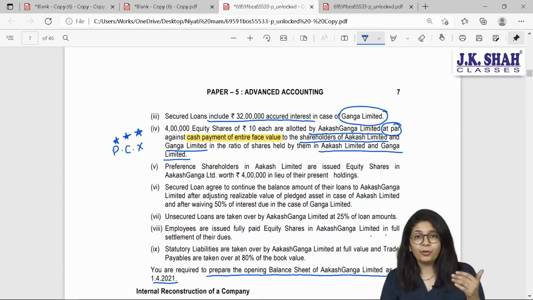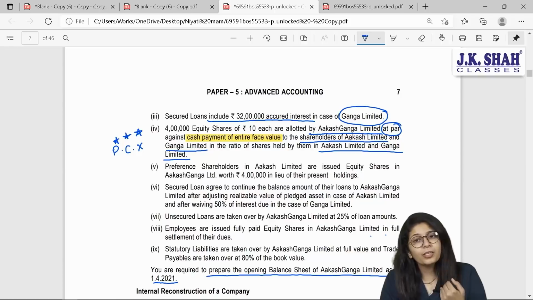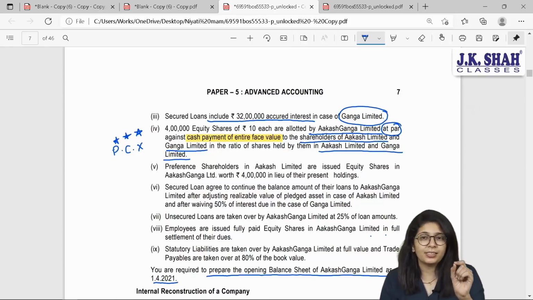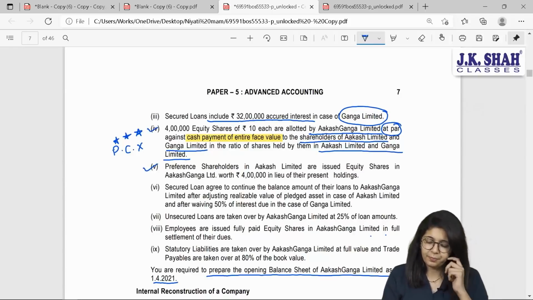Why so? If at all you check, your surplus was in negative balance. Correct, beta? So already the company is going into losses. And that is why more amount is demanded rather than giving them purchase consideration. And that is why I said this is one of the most important adjustments. This was for equity shareholders. We have 2 types of owners, equity and preference. Let us see what will preference shareholders get.